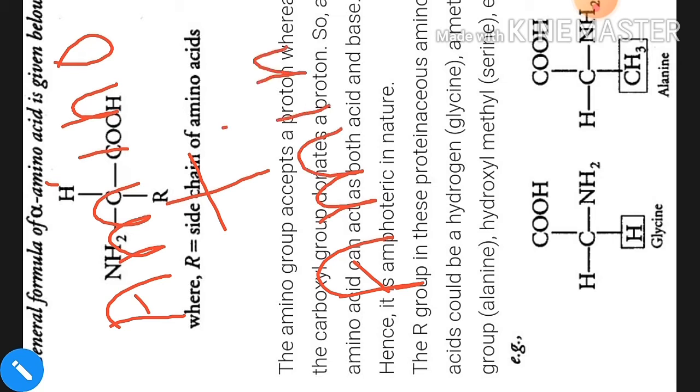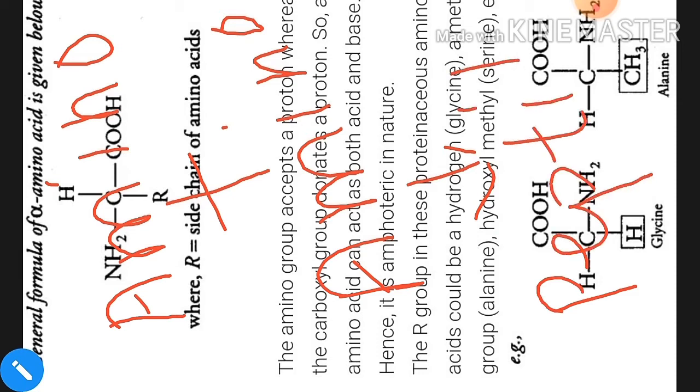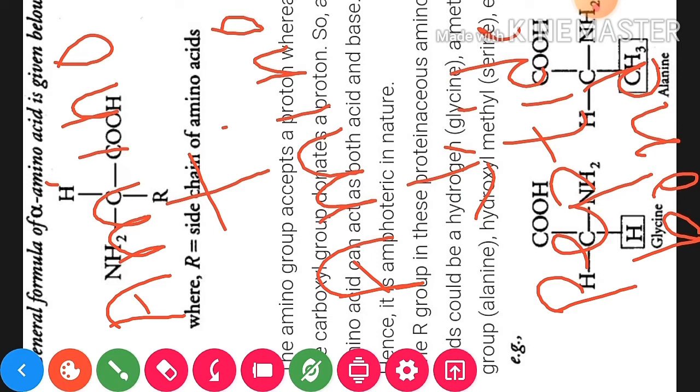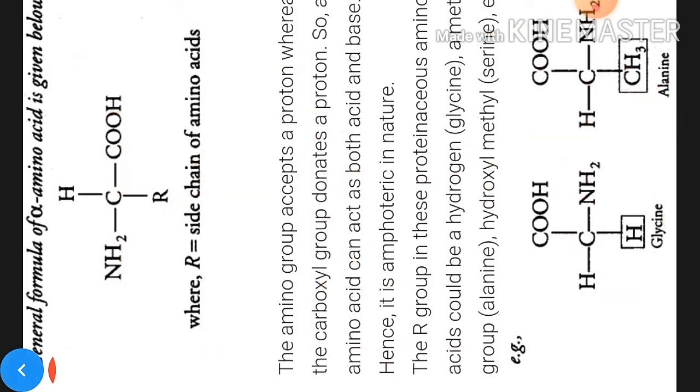So amino acid plus amino acid will form the peptide bond. Clear? They will form the peptide bond. Clear? So this is about the key. When the amino acids are united or linked together, they will form the polypeptide through the peptide bond.